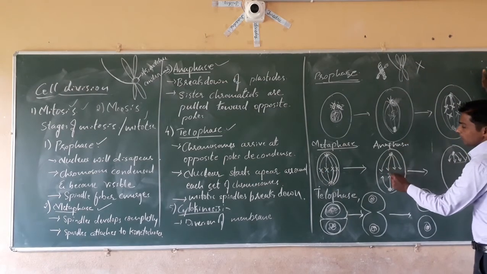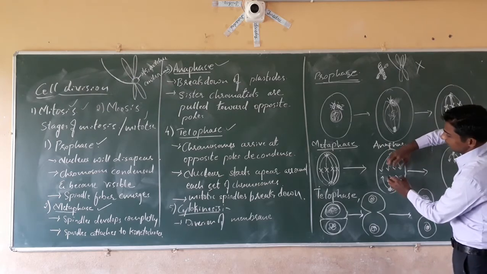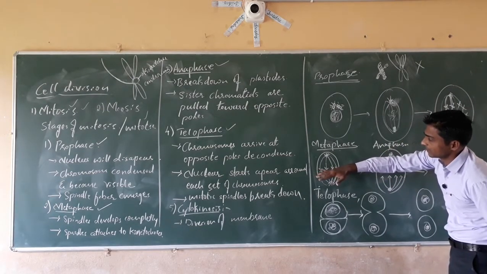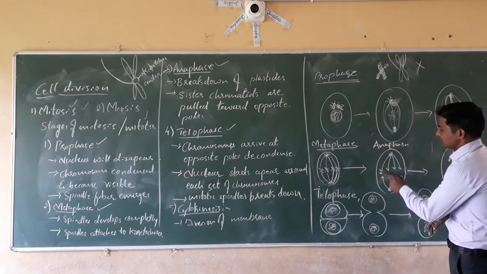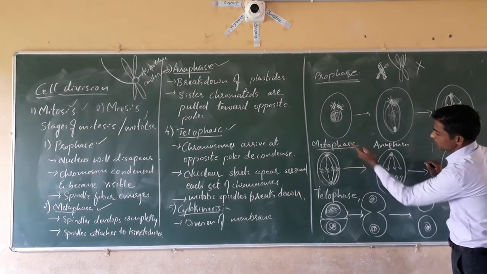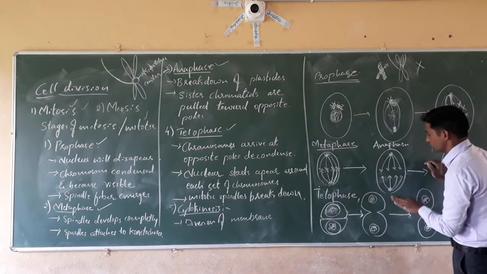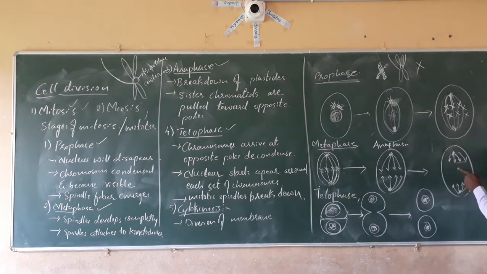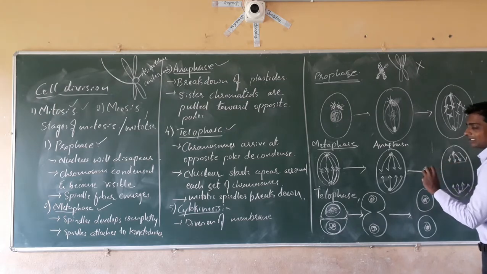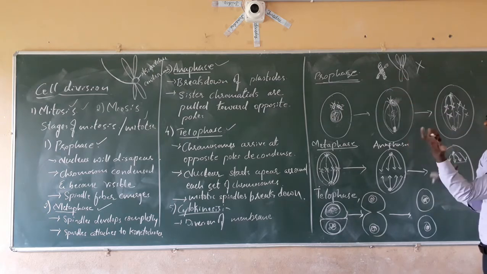In case of anaphase, what happens? In case of anaphase, the chromatids tear from the middle. The upper chromatids will move upward and the remaining chromosomal arms, the chromatids, will move downward. Yes. Next, they will move towards the centrioles. Then the pulled chromosomal arms will undergo uncoiling. They were coiled, and again they go through uncoiling.